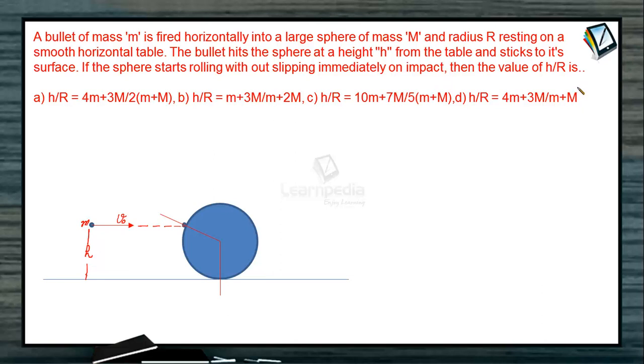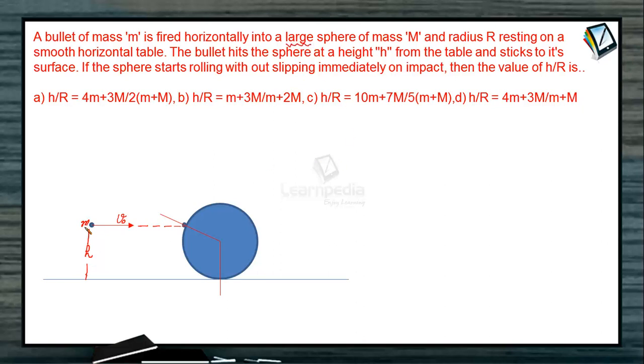So we have to find the value of h by r in this case if this system starts pure rolling, basically rolling without slipping. One thing we need to understand is that the sphere is large.